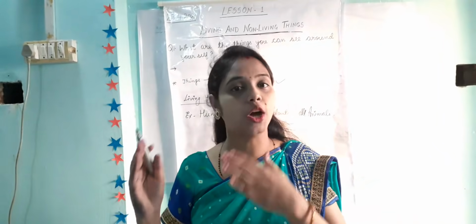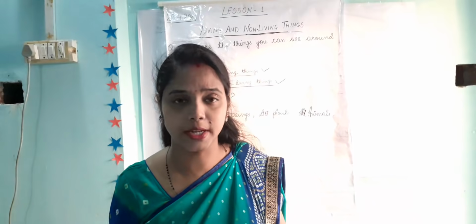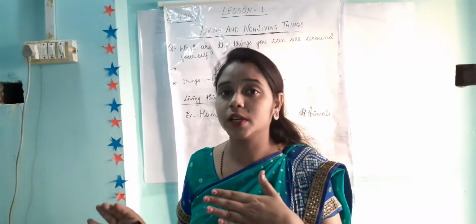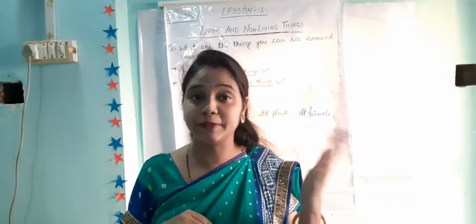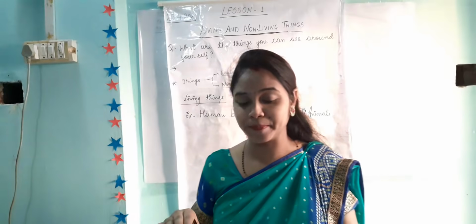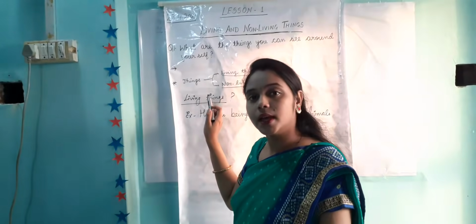Just opposite, non-living things cannot eat, breathe, grow or reproduce, and they do not have any feeling. Suppose you slap the table, the table will not slap you and will not feel anything. But if you slap your brother or sister, they will feel. Don't do the experiment. So the living and non-living things are clear.